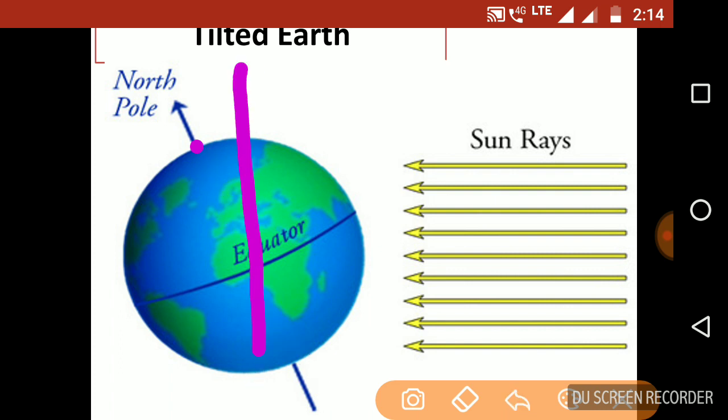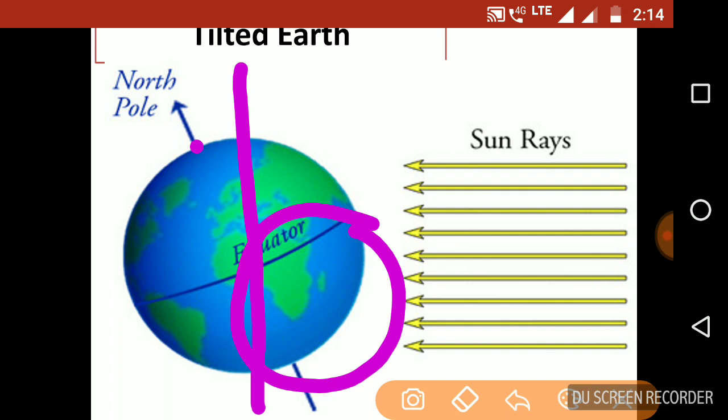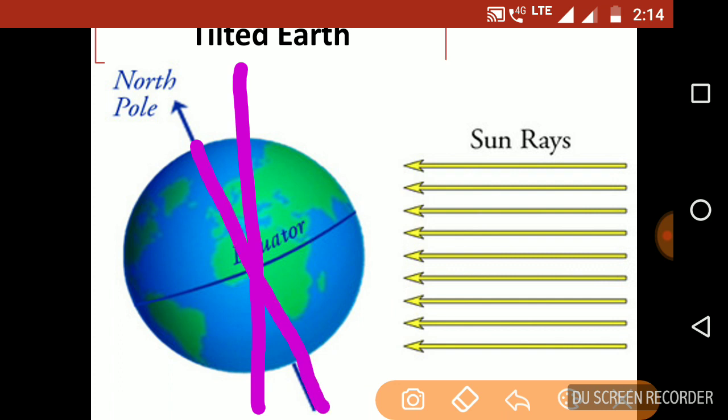As you can see, the southern portion of the earth is getting more sunlight, and the northern portion is getting very little sunlight. This is the northern axis pole, and this much area is getting sunlight. But if you check the northern hemisphere, only this much area is getting sunlight.